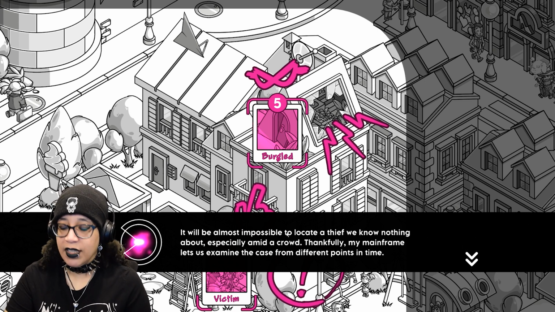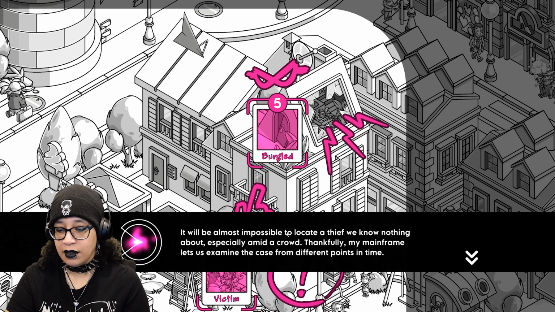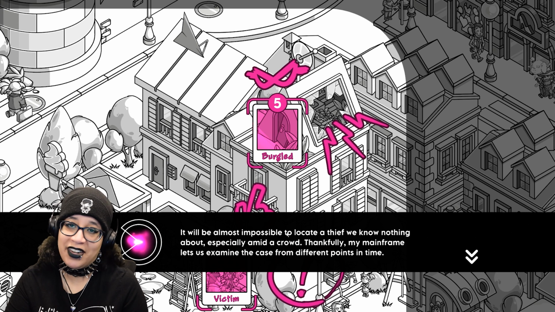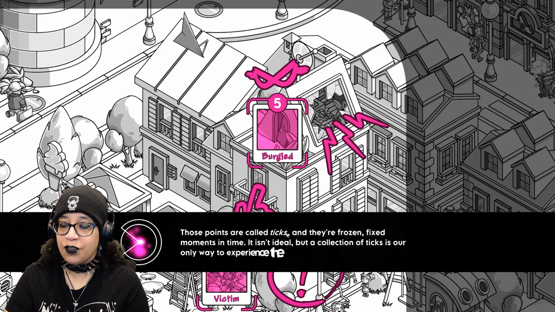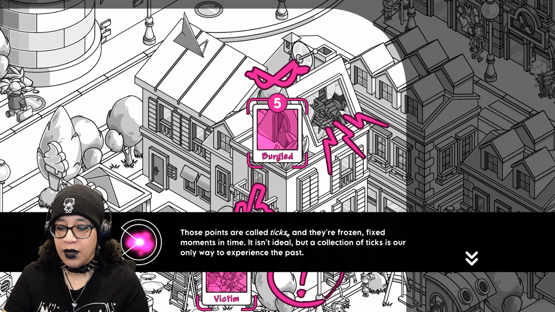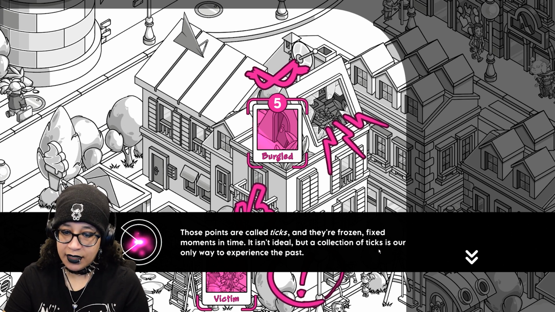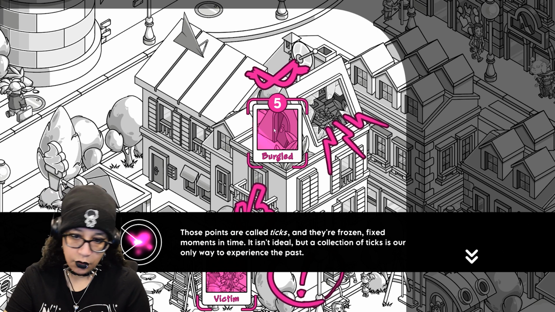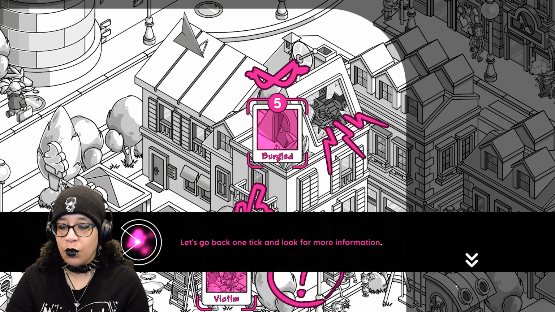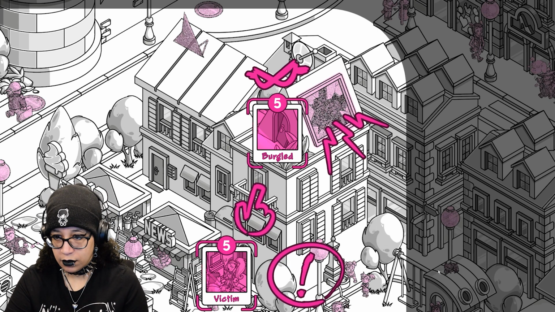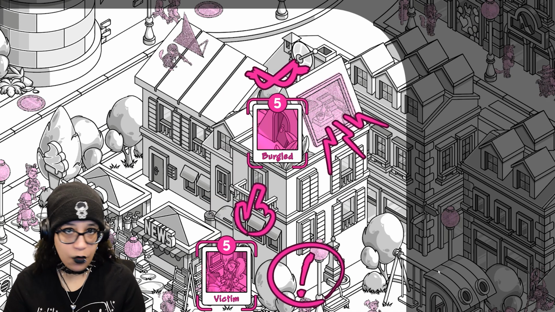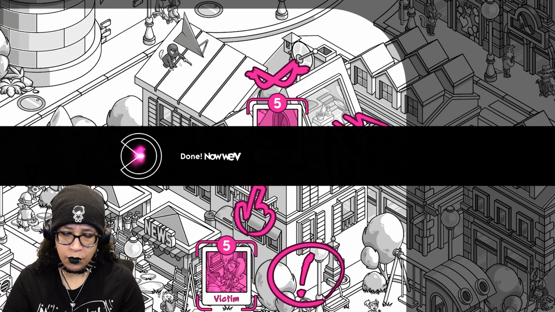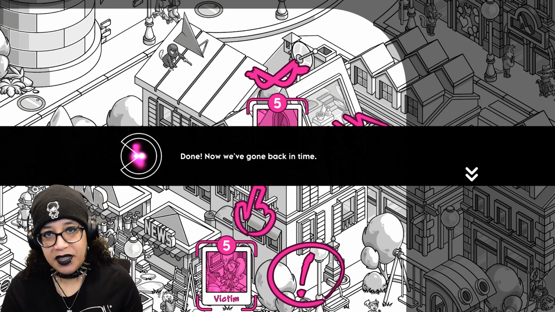Thankfully, my mainframe lets us examine the case from different points in time. Those points are called ticks, and they're frozen, fixed moments in time. It isn't ideal, but a collection of ticks is our only way to experience the past. Let's go back one tick and look for more information. We went from 5 to 4.